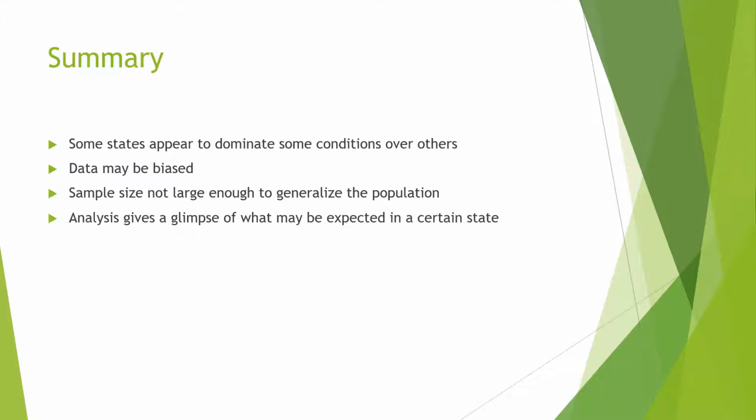And the one positive I got from the analysis is that it gives you a glimpse and some idea of what to expect in certain states. Like if we assume this data was accurate and was giving good information, we would say Guam would be the best state to live because it had low numbers of depression, low numbers of binge drinking, low numbers in cardiovascular diseases. So it can give you some rough idea on what to expect from a state.